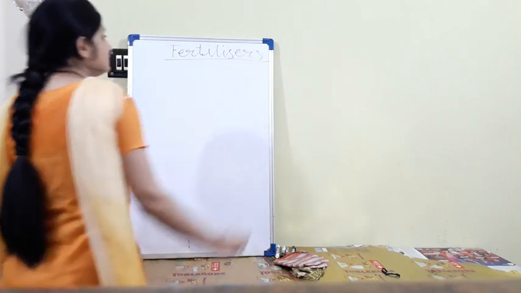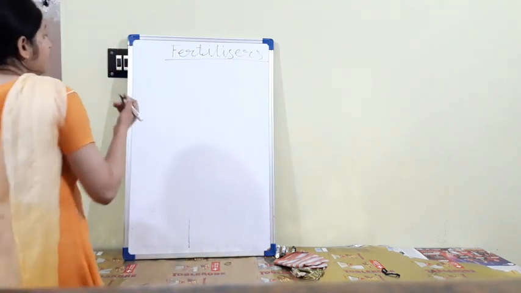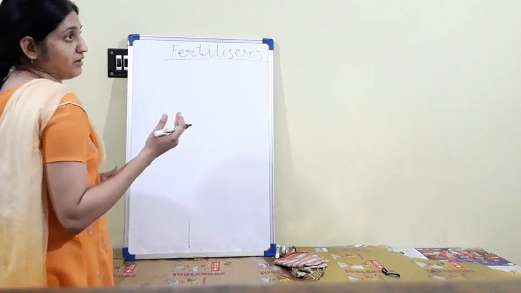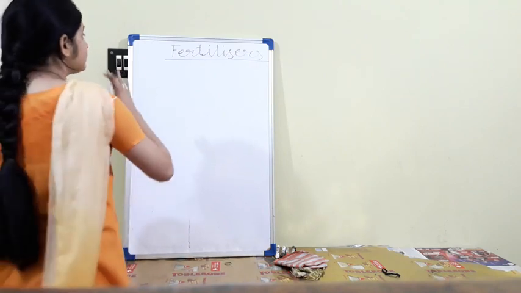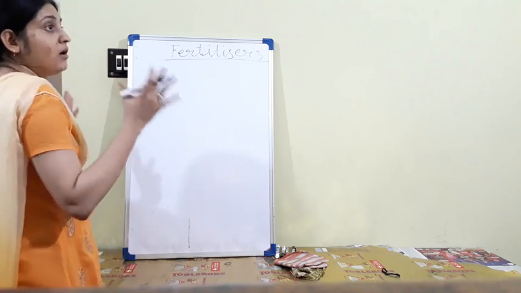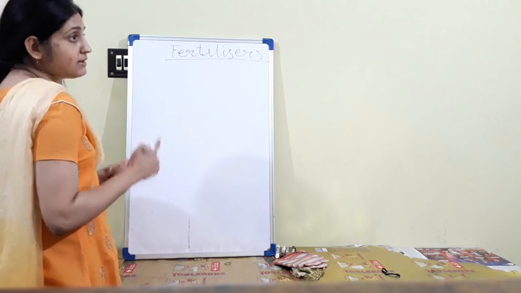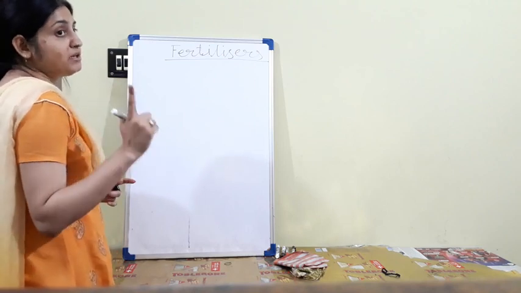What is fertilizers? It is a chemical substance, totally different from manure. Manure is an organic substance, rich in all types of nutrients, but fertilizers are chemical substances rich in only a particular nutrient.